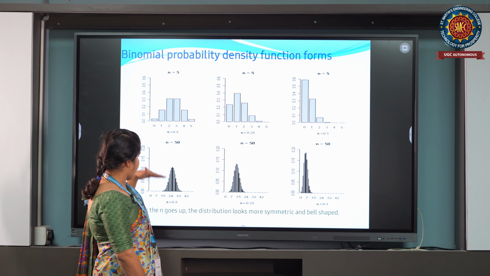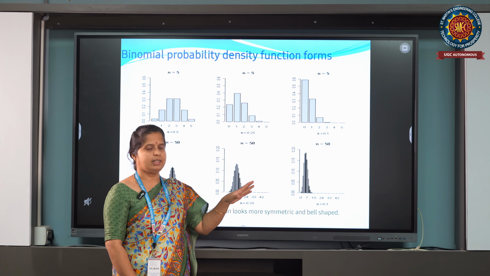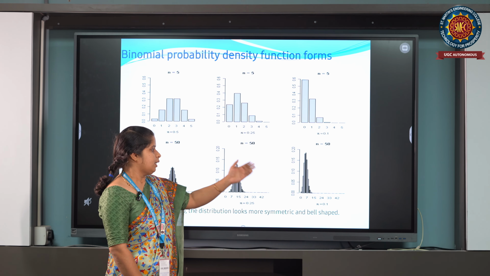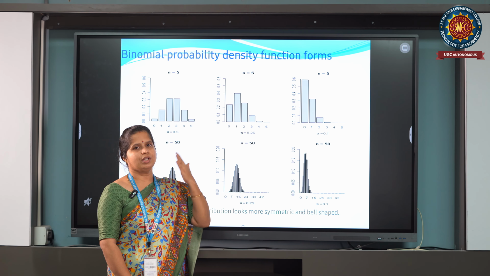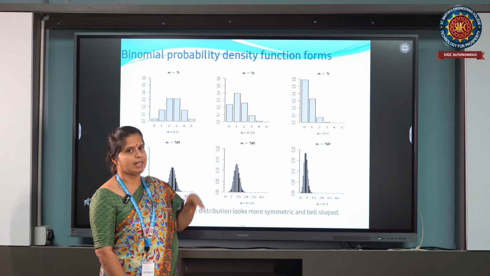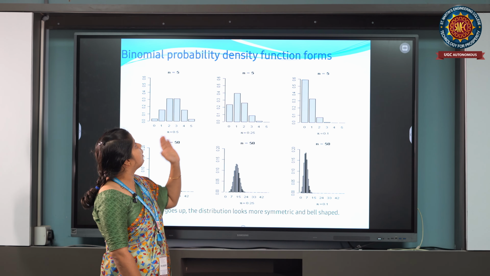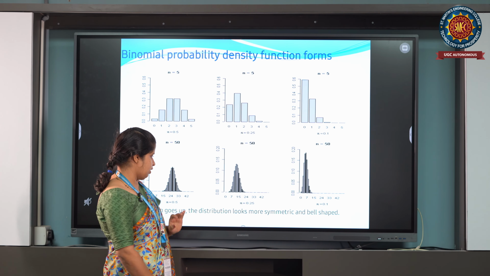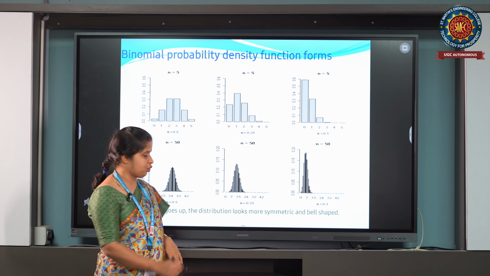As n goes up, the whole probability becomes symmetric in shape, and the binomial distribution goes to the normal distribution, which is a continuous probability distribution.